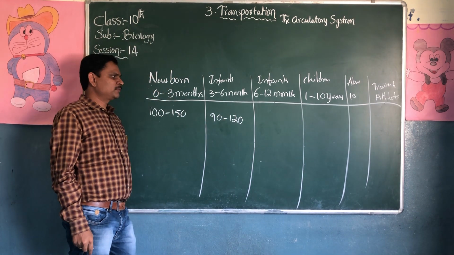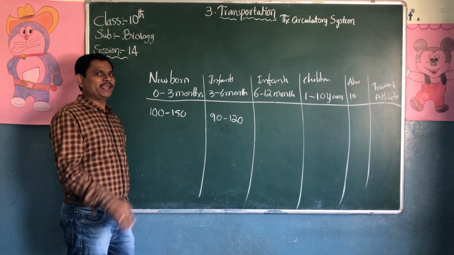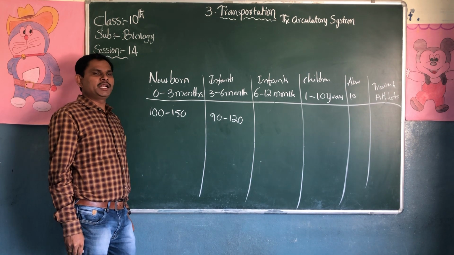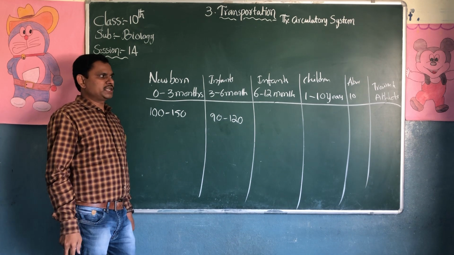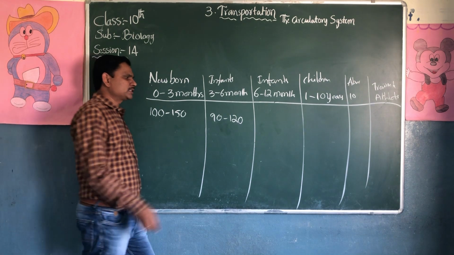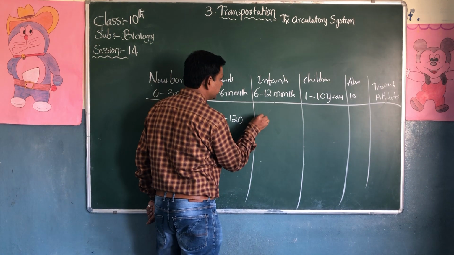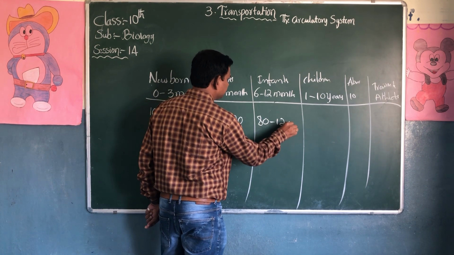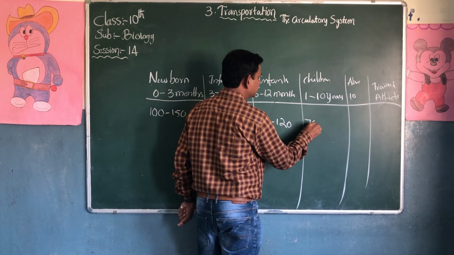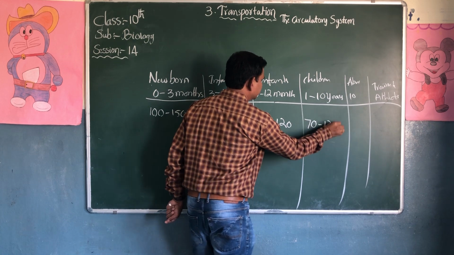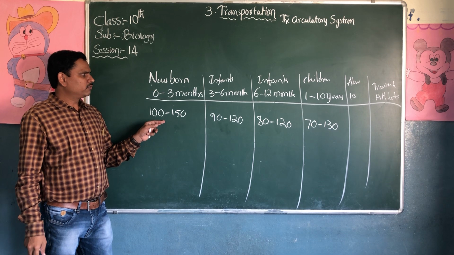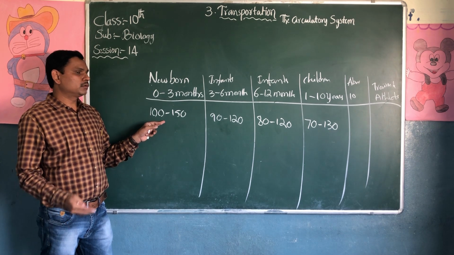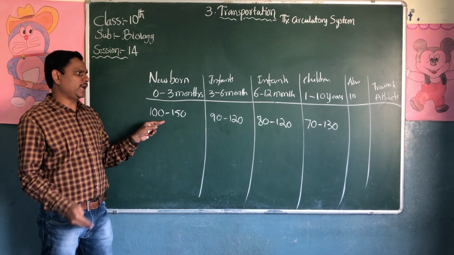What happens when the child is growing? The heartbeat rate is going to decrease. 6 to 12 months baby, they have 80 to 120. See what happens? When they are infants, the heartbeat rate is very high.